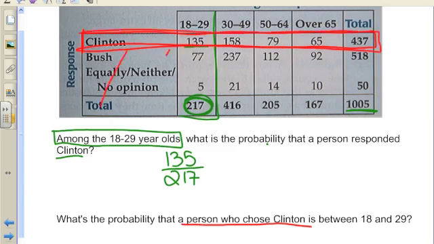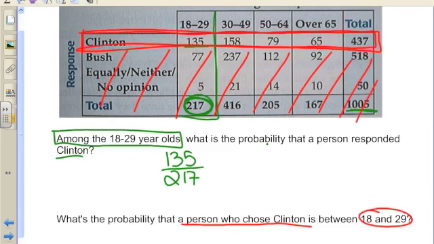So now if I'm going to zoom in on the universe, I only look at people that picked Clinton. So none of this matters anymore. I only focus in on the people who chose Clinton, and I want to know what's the chance they're between 18 and 29. Well, here's the 18 to 29s. There are 135 of them out of the 437 that picked Clinton.